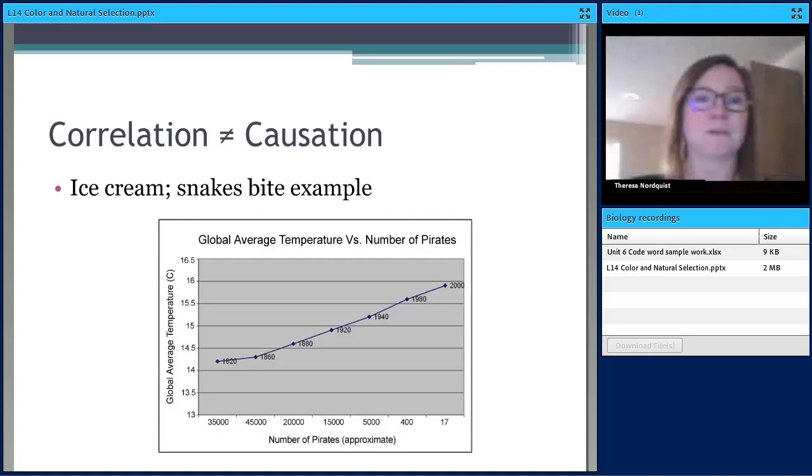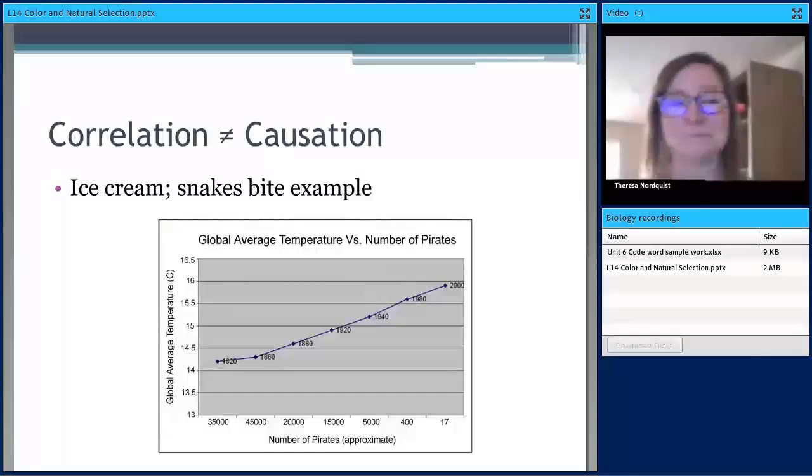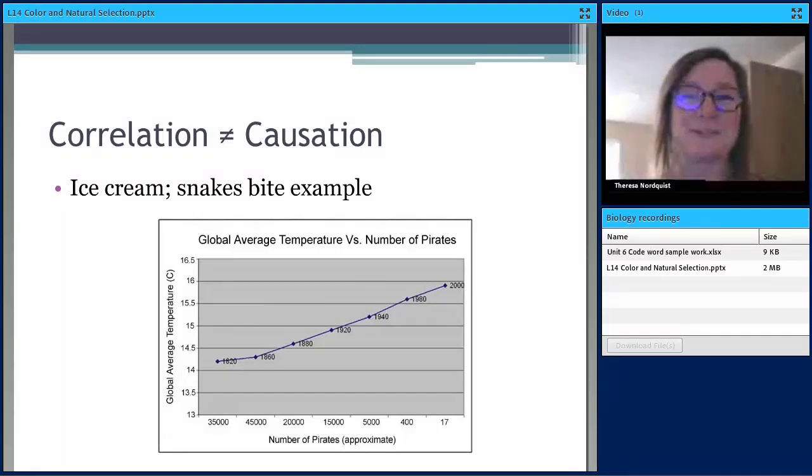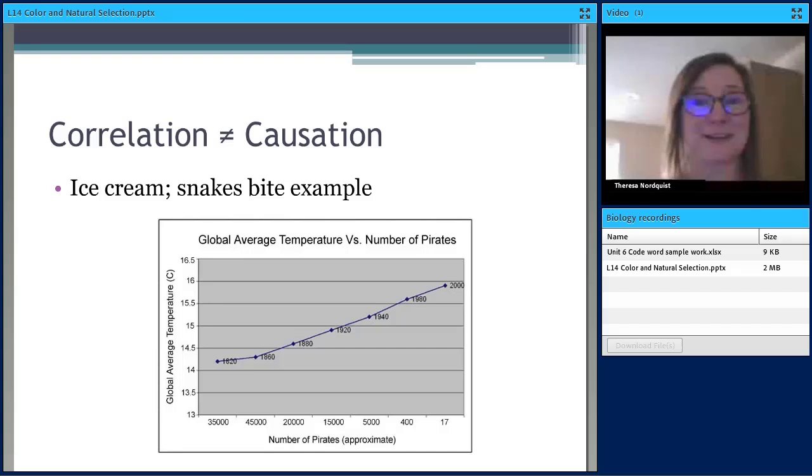Okay. Another one of my favorite examples of correlation does not equal causation comes from the Flying Spaghetti Monster, which is this spoof religion. And under their umbrella, they argue that global warming is caused by a decrease in pirates. So they have this campaign like, become a pirate, stop global warming.